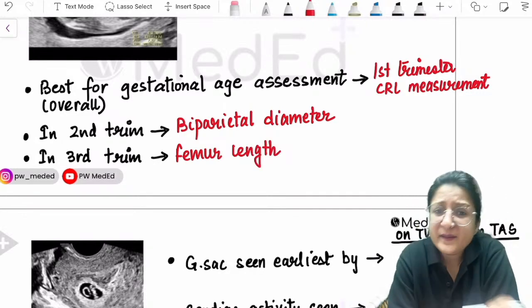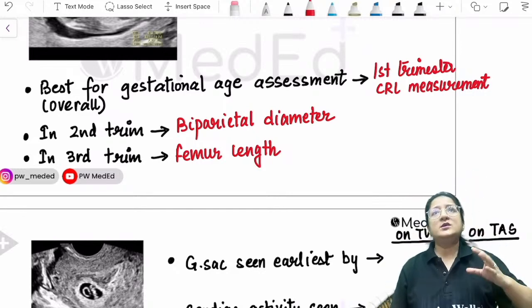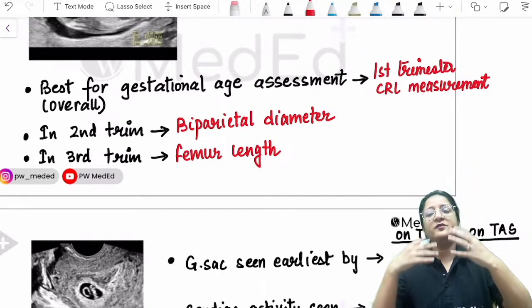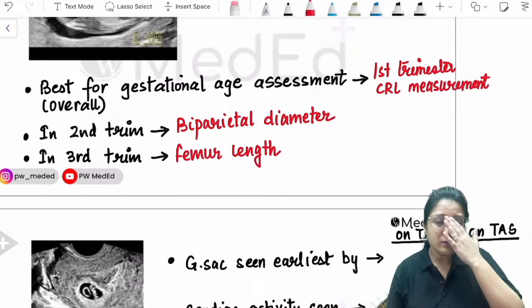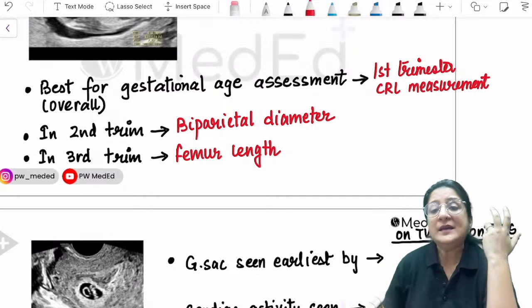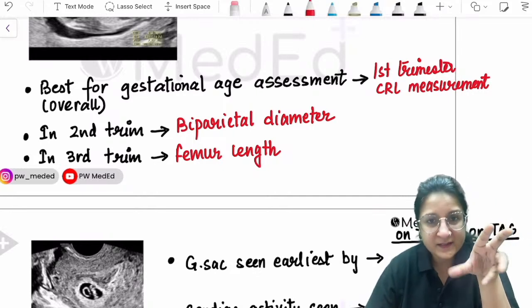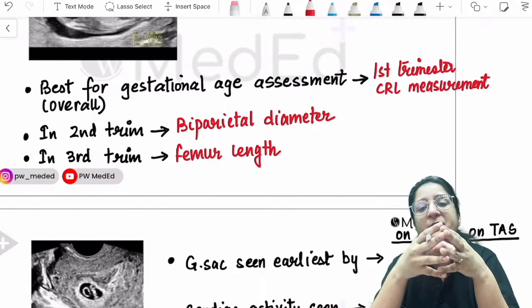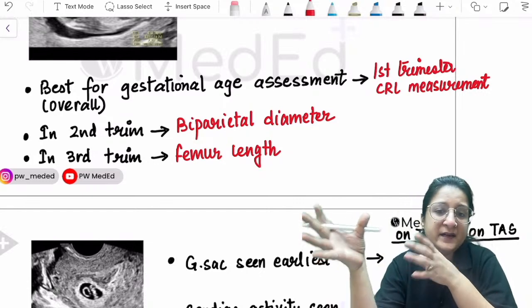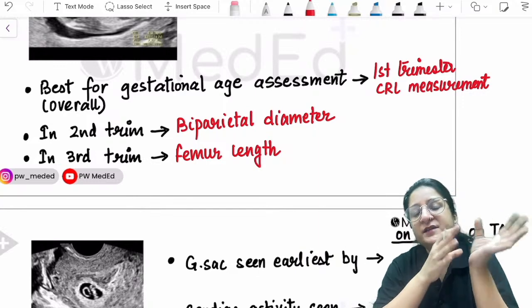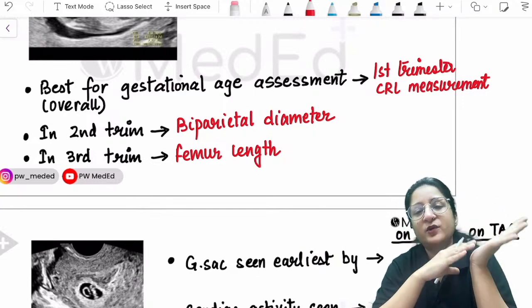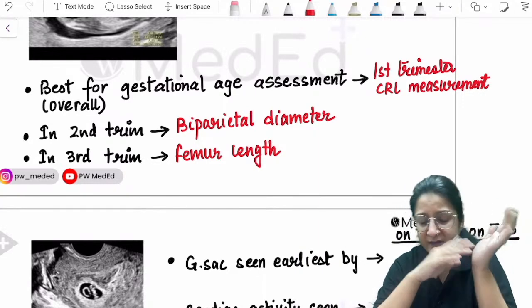Okay. So these are basically MCQ pointers, but you also have to remember that when we perform an ultrasound, if you've ever read an ultrasound report, the ultrasound person will measure the biparietal diameter, will say that the biparietal diameter measures this many millimeters, that corresponds to, let's say, this many weeks. Then he will measure the femur length also, the abdominal circumference also, head circumference also, right?